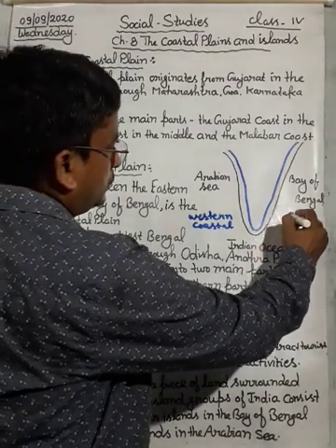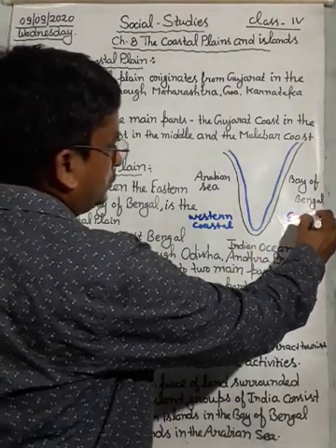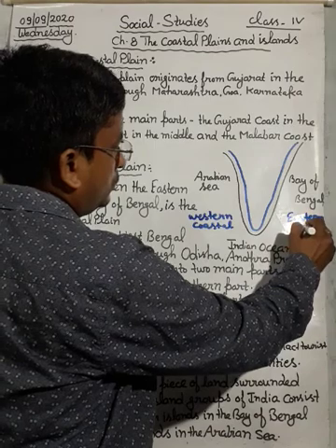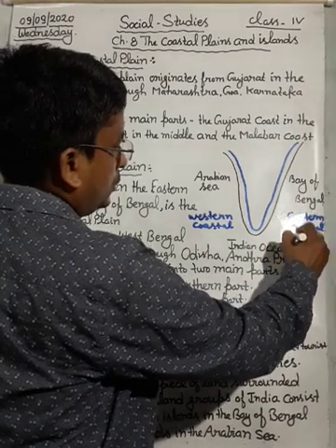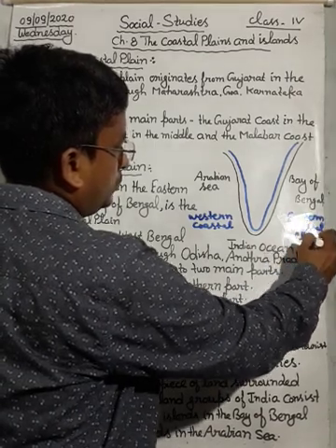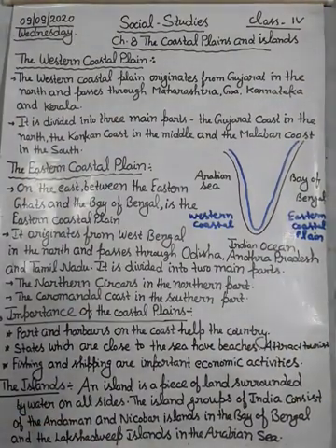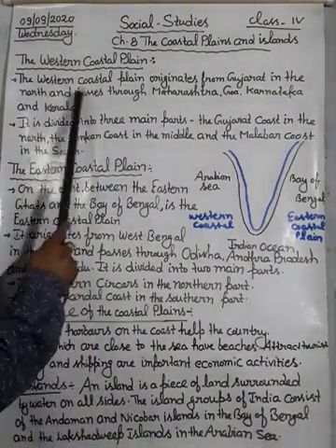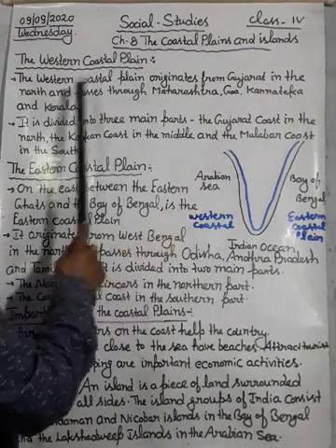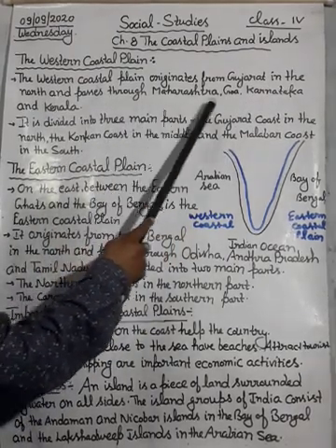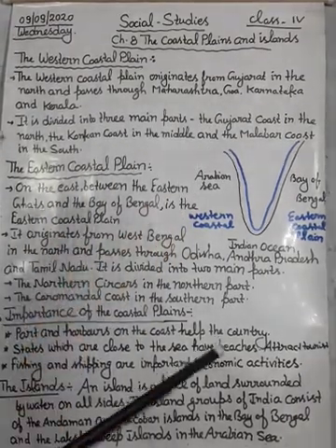And this is the eastern coastal plain. So the western coastal plain originates from Gujarat in the north and passes through Maharashtra, Goa, Karnataka and Kerala.